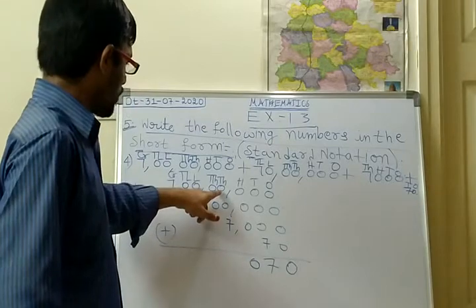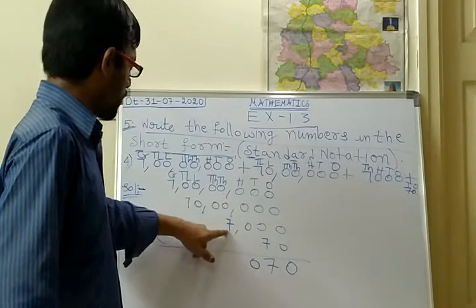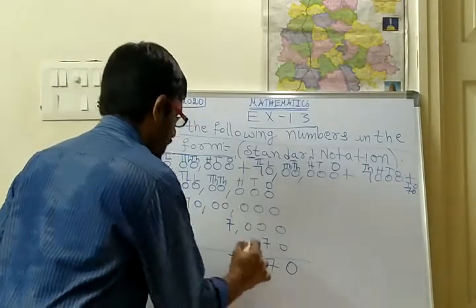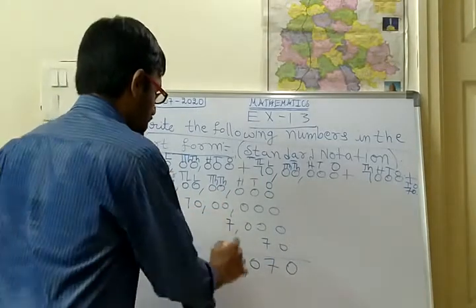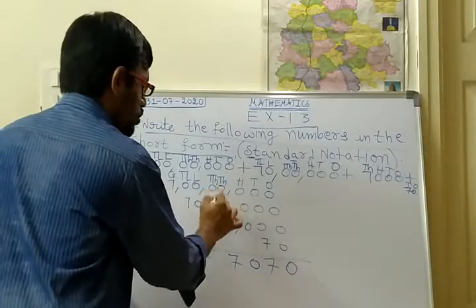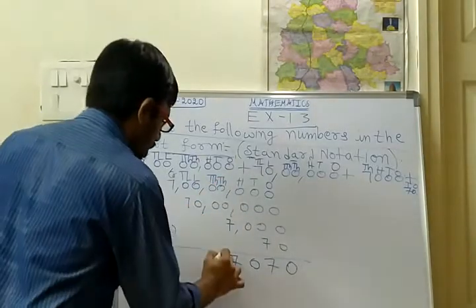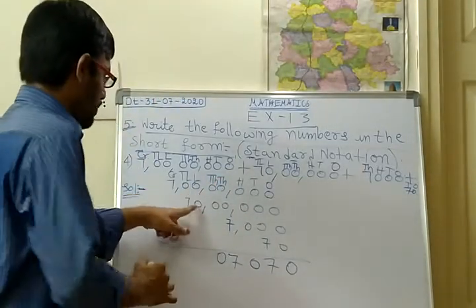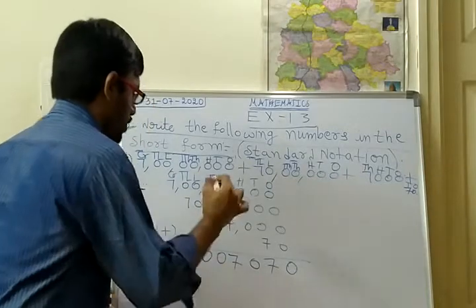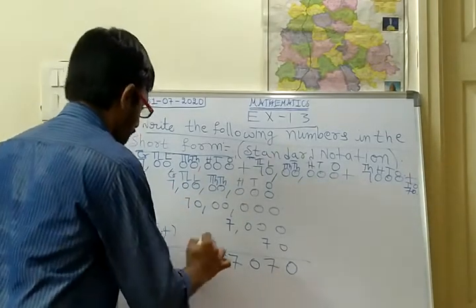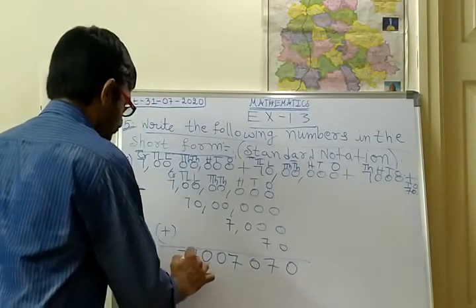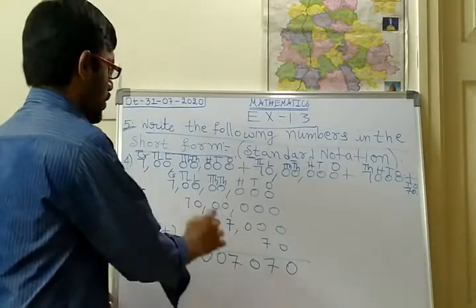Okay, next in the thousands place 0 plus 0 plus 7. So the answer is 7. 0 plus 0 is 0, 0 plus 7 is 7. Next in the thousands place all are zeros only, so the answer is 0. Next in the lakhs place both are zeros, 0. In the 10 lakhs place 7 is there, so 7. Next in the crores place 7. Okay. So your answer is this one.